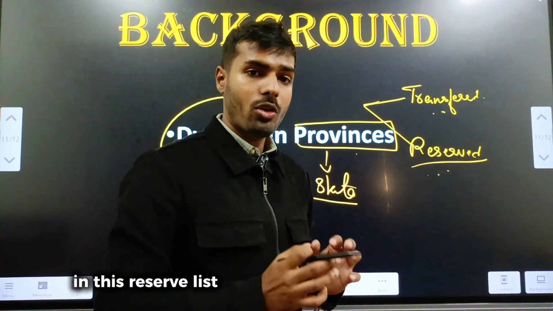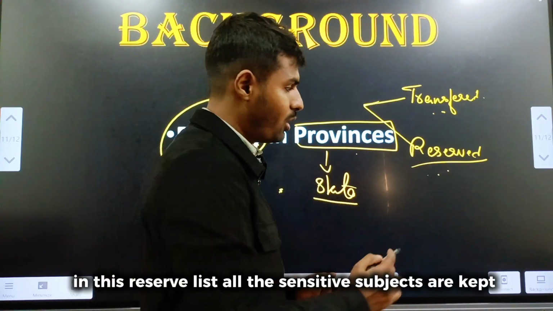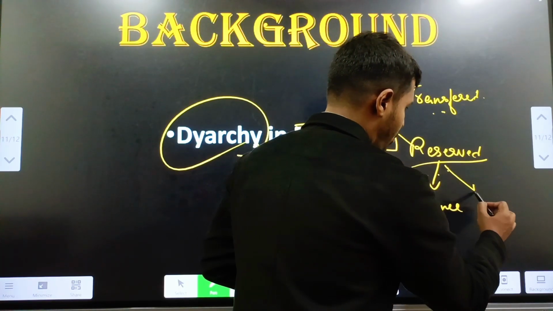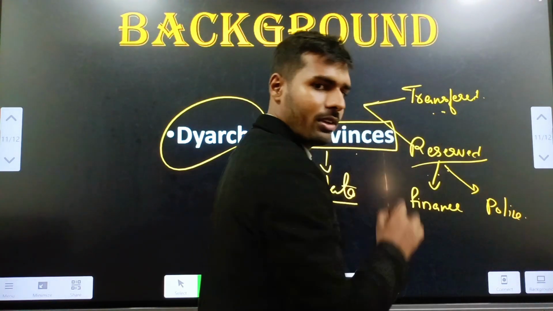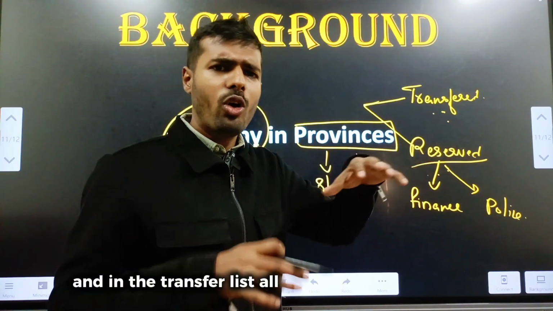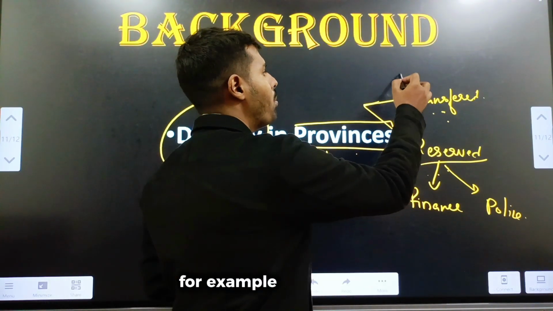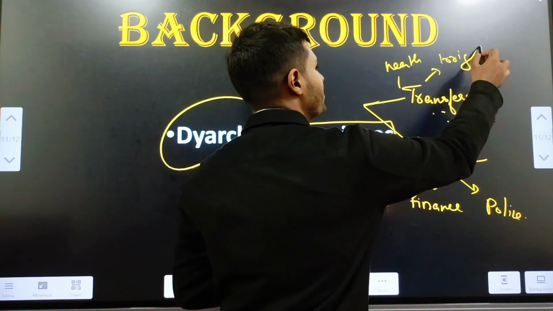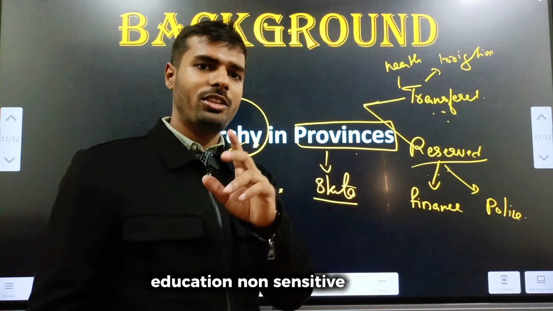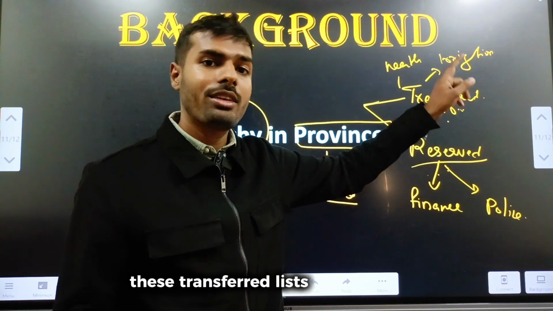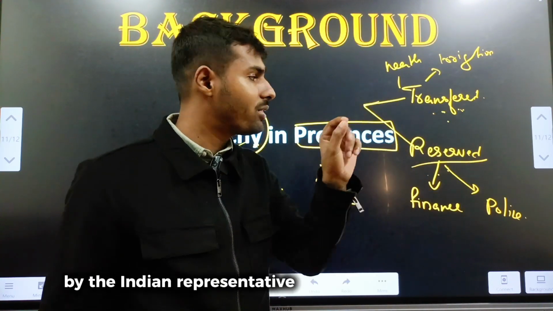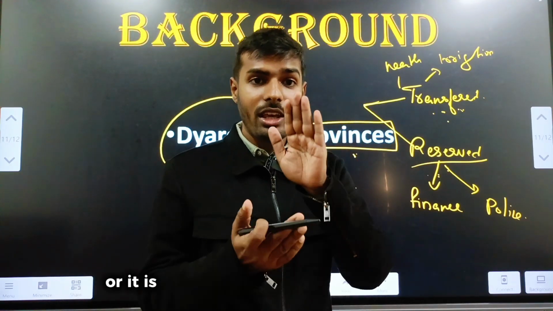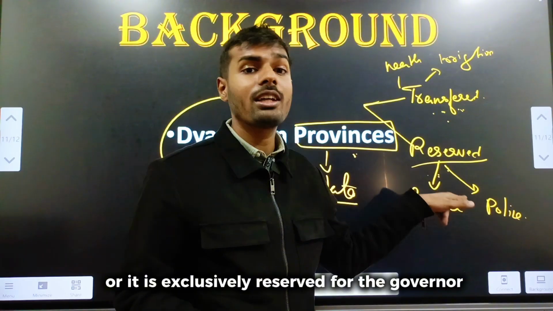In the reserved list, all the sensitive subjects are kept. What is a sensitive subject? Finance, police. And in the transferred list, all the non-sensitive subjects, for example, public health, irrigation, education, not sensitive subjects. These transferred subjects can be handled by the Indian representatives in the provincial assemblies. The reserved list will be handled, or it is exclusively reserved, for the governor at the provincial level.